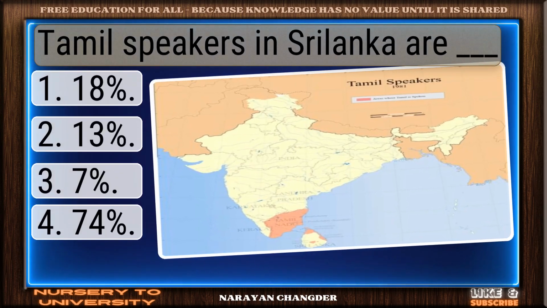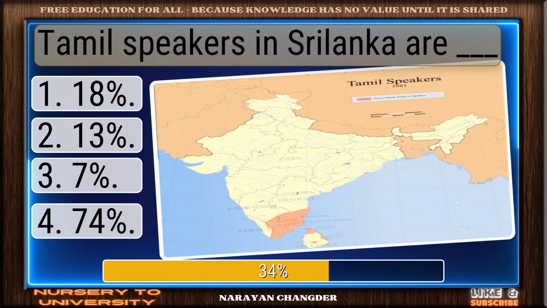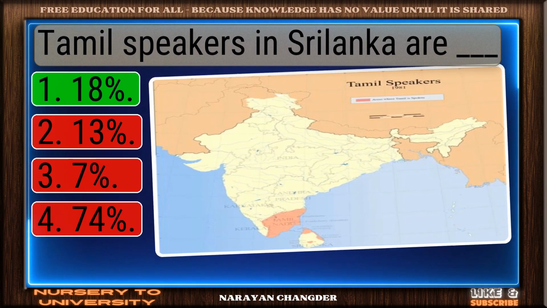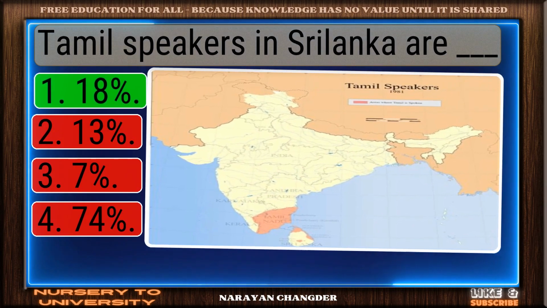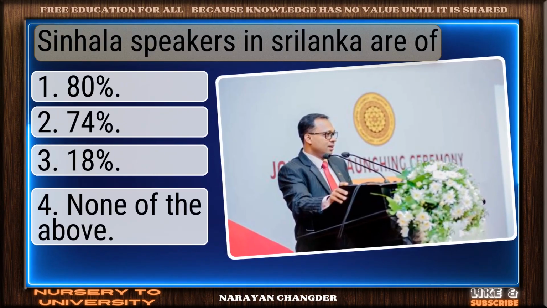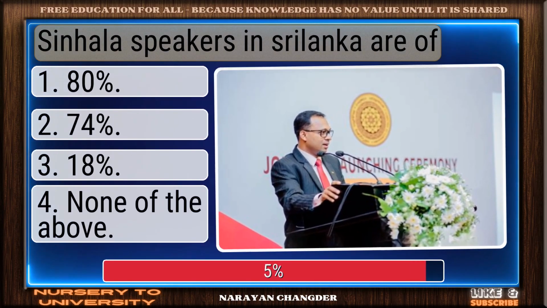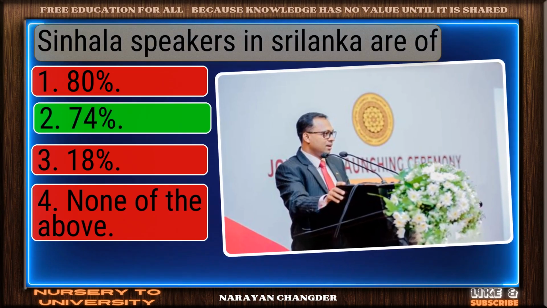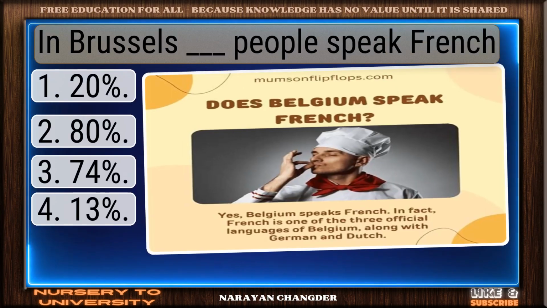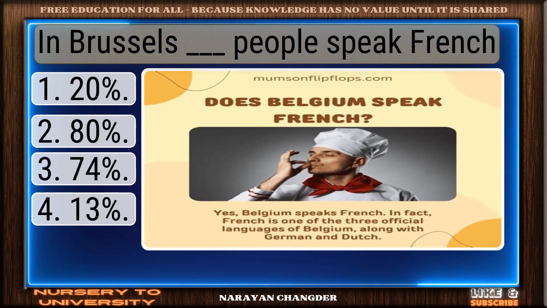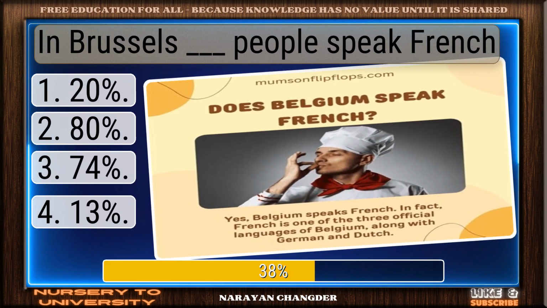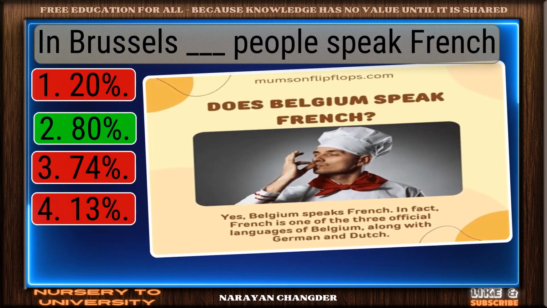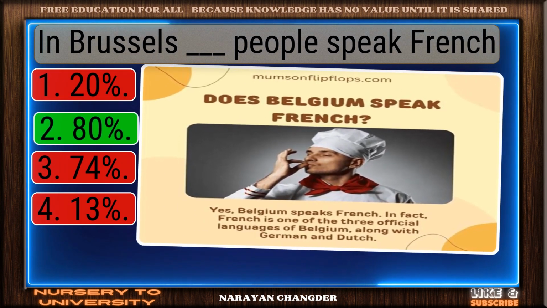Tamil speakers in Sri Lanka are dash. Excellent choice. 18% is right. Sinhala speakers in Sri Lanka are of? Bravo. 74% is the answer. In Brussels dash, people speak French. Correct response. 80% is accurate.